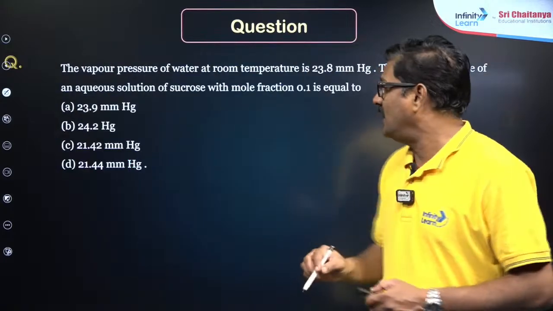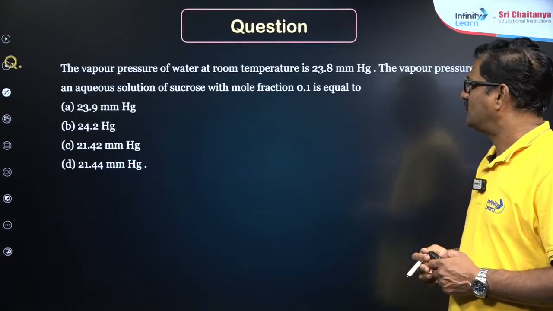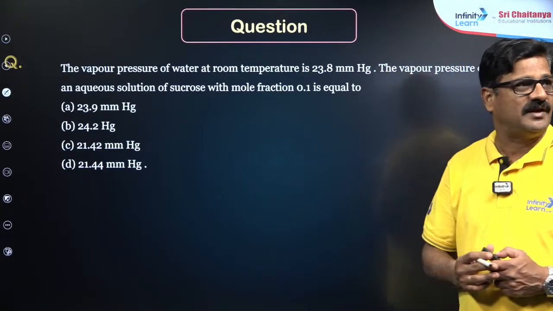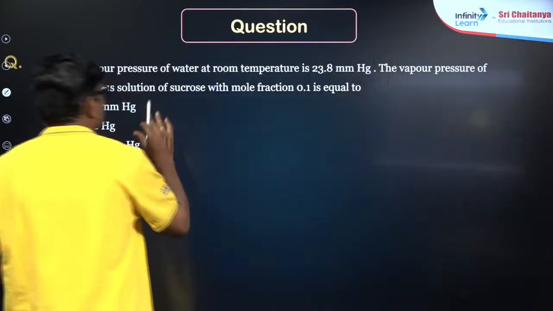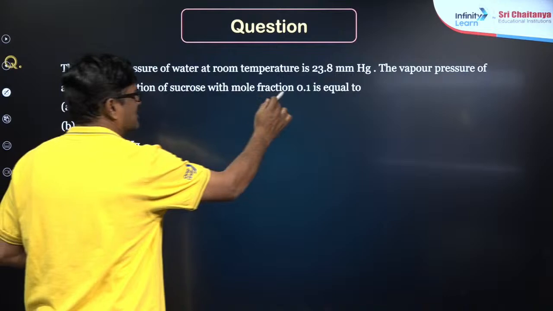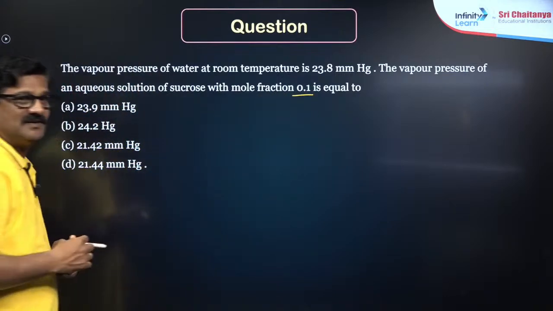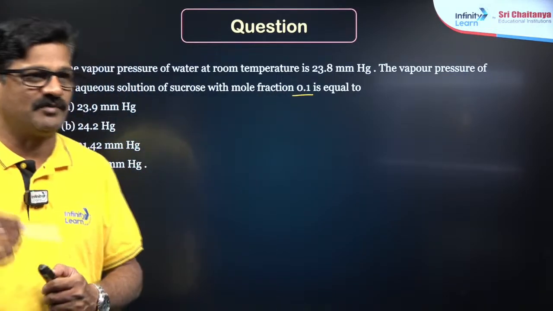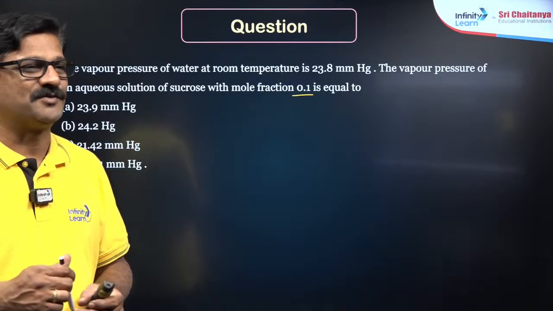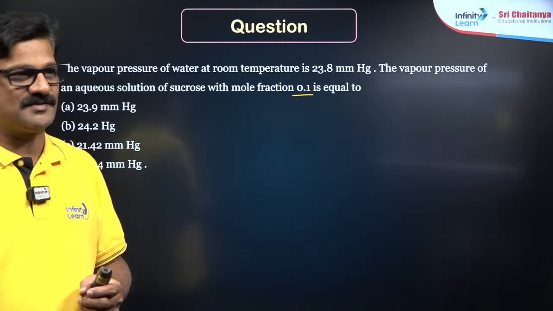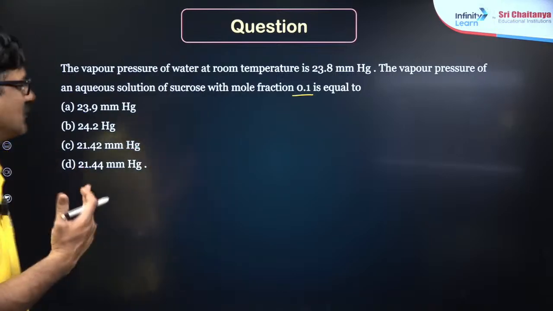Okay, beta? The vapor pressure of water at room temperature is 23.8, and the vapor pressure of an aqueous solution of sucrose with mole fraction 0.1 is equal to? Solve it. You want me to solve? Will you solve? It is all up to you. I'll solve it. Okay, come on, Vishal.